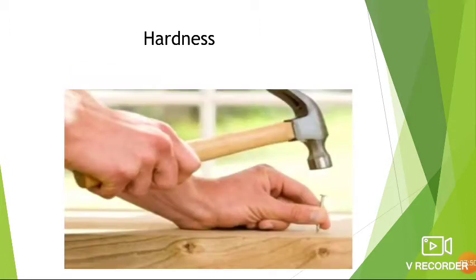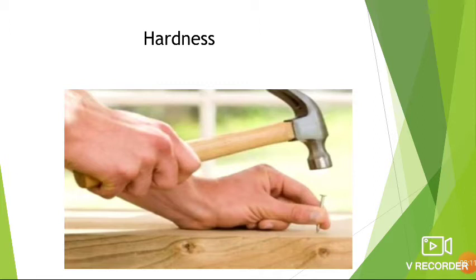But wait, the iron nail did go into a piece of wood when we hit it with a hammer. The nail has a sharp point in the front. The hammer puts great force on its head.